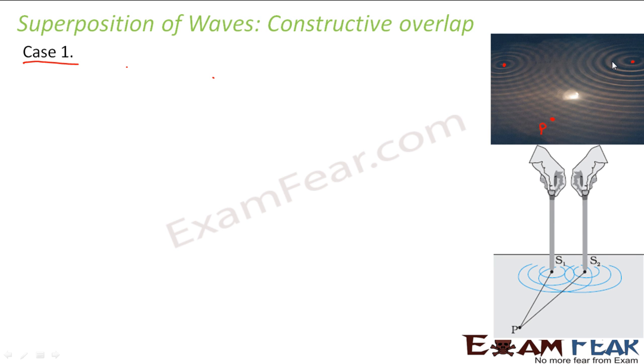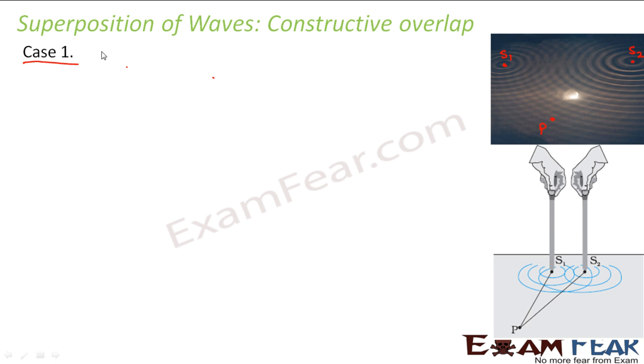Let us suppose that instead of the water disturbance, S1 and S2 are two sources of light. So both of them will emit light waves, right? And those light waves again will overlap with each other, right? So I want to find out the intensity of light at point P such that the distance of point P from S1 and S2 are the same.